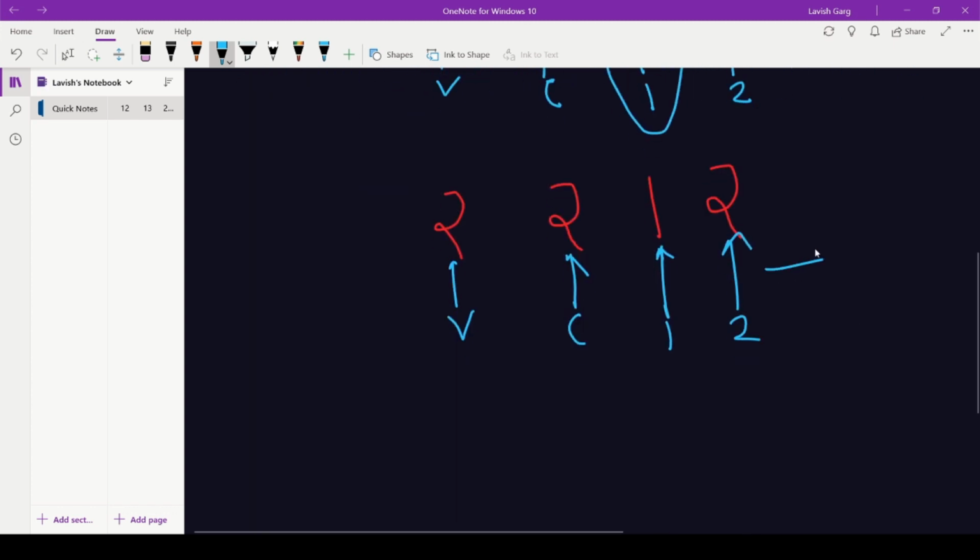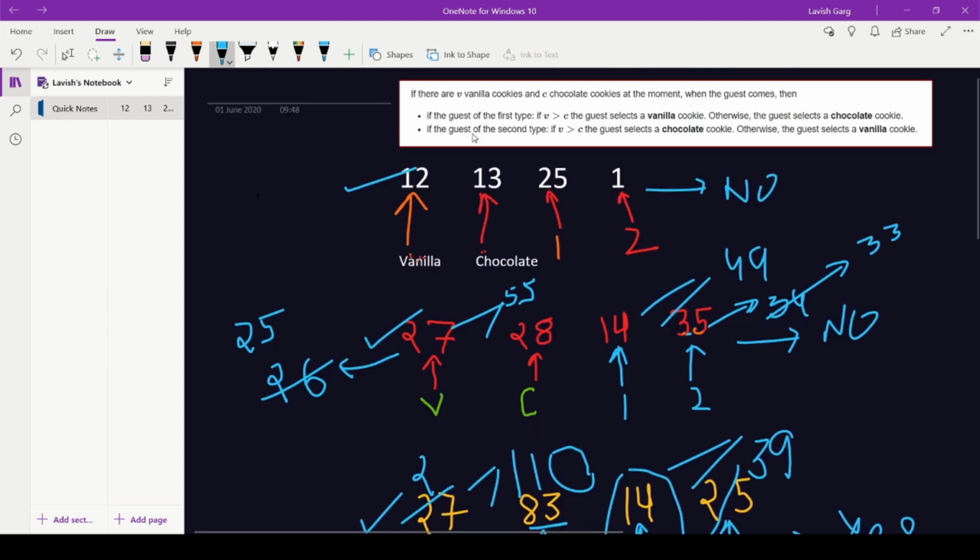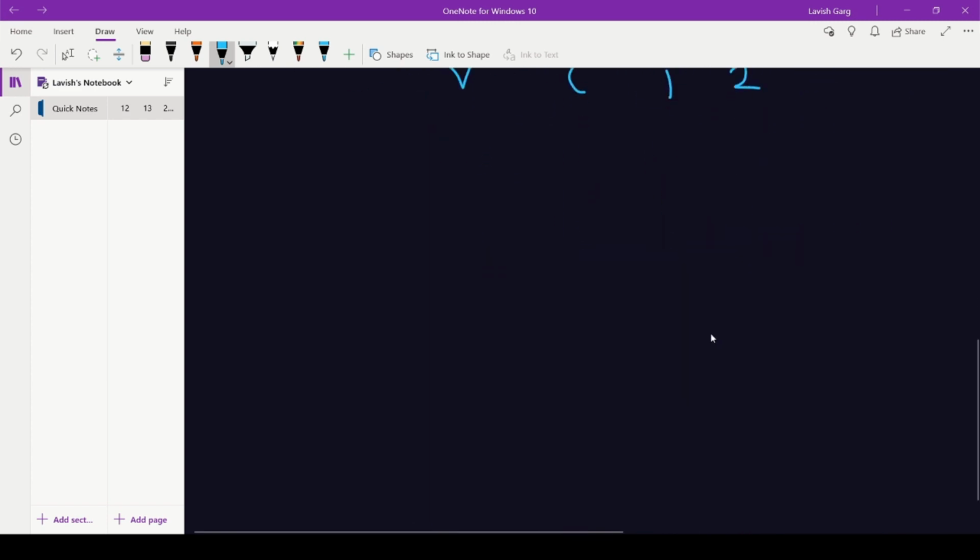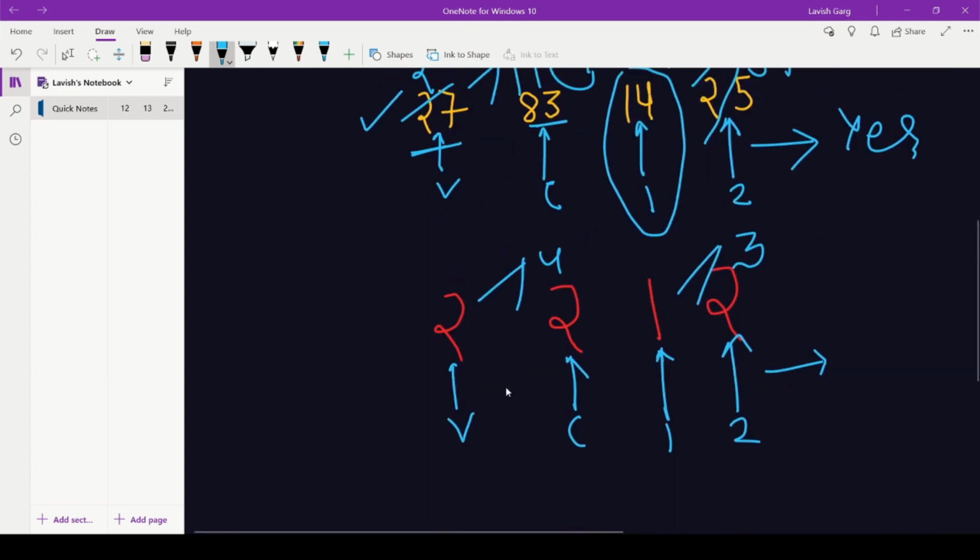Now let's take another example. Here the total number of cookies is 4 and the total number of guests is 3. So here also there might be a possibility that our cookies can satisfy the demand of guests, right? Since vanilla cookies equal chocolate cookies, let's see here. The second type of guest will select chocolate cookie when V is greater than C, else it will select vanilla cookie.